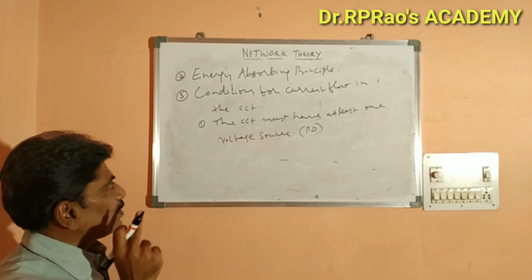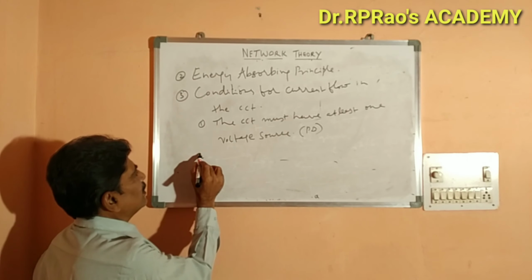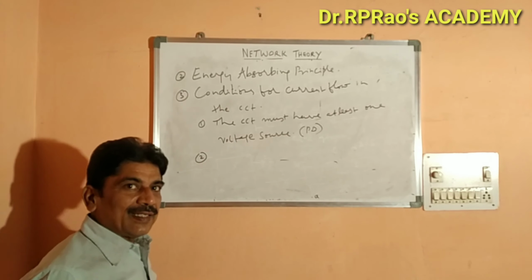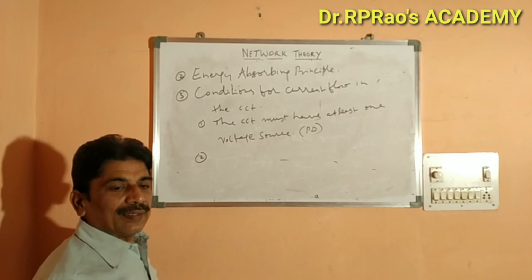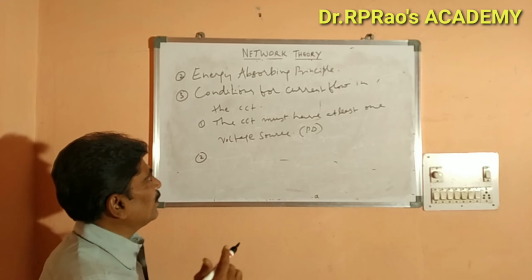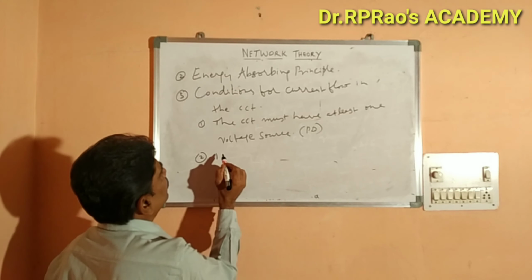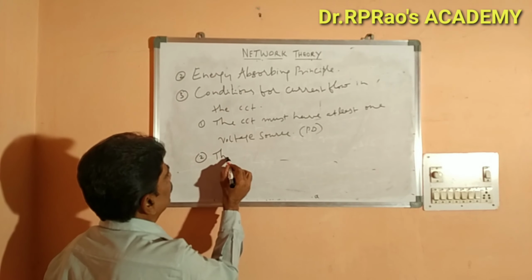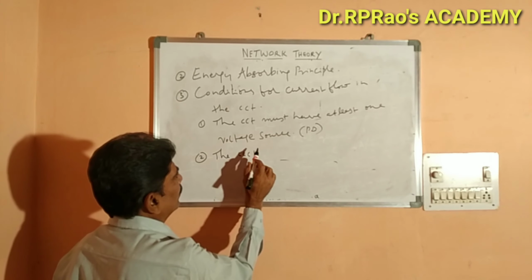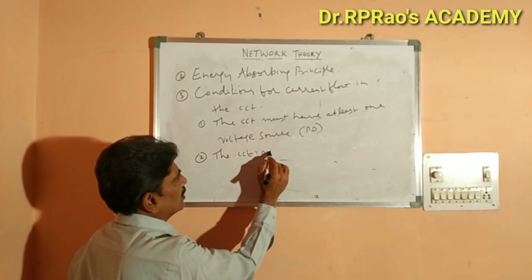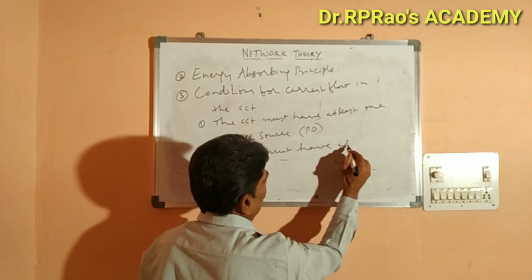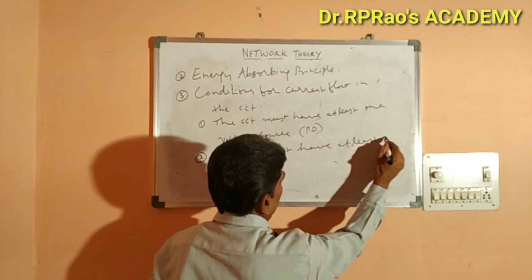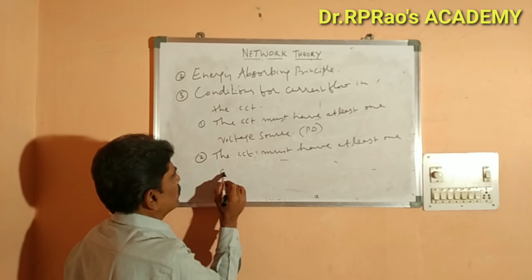That is the voltage source. And the second point is there should be at least one closed loop. If all the loops are open, current will not flow in the circuit. So the circuit must have at least one closed path.